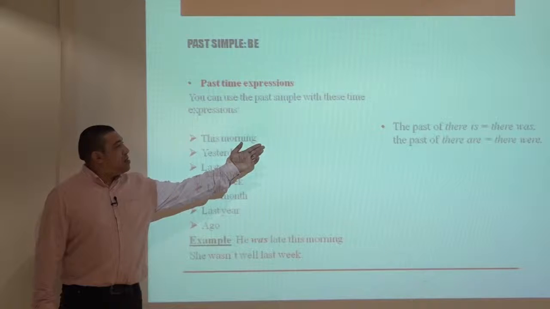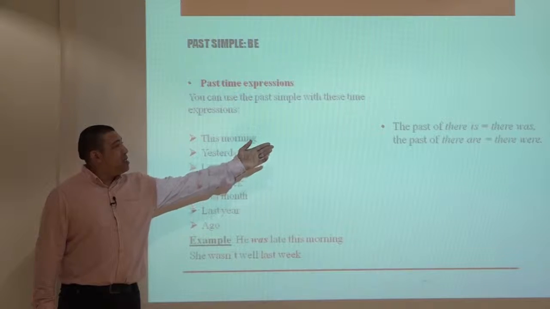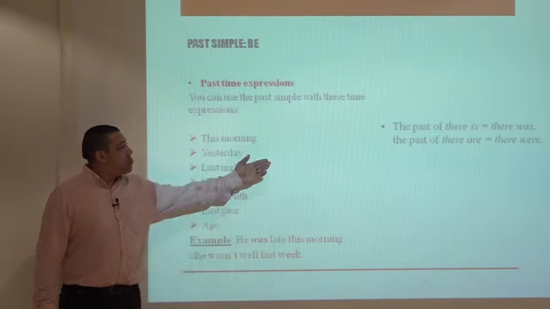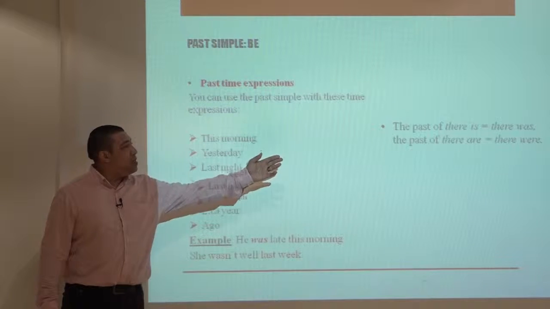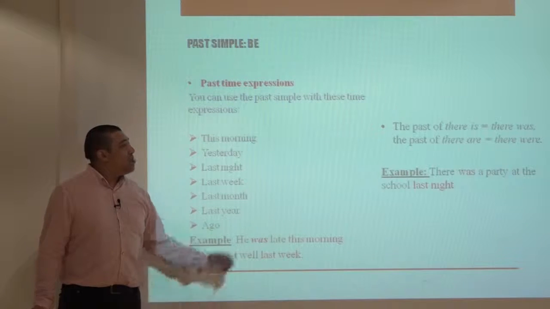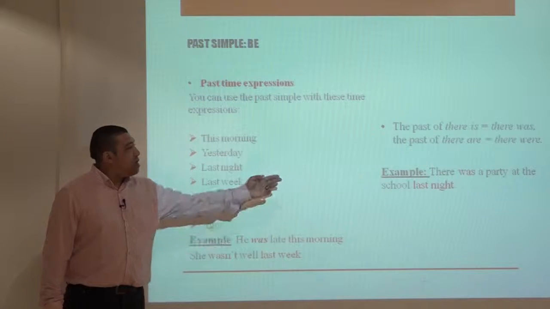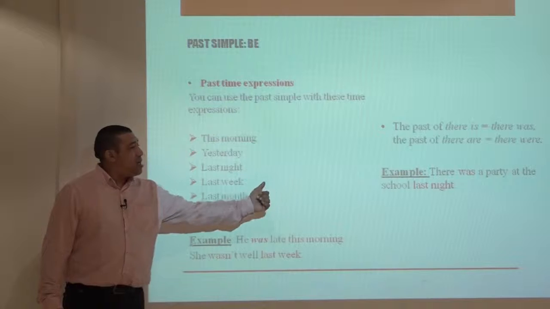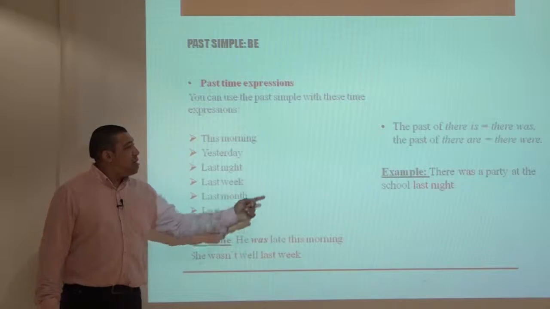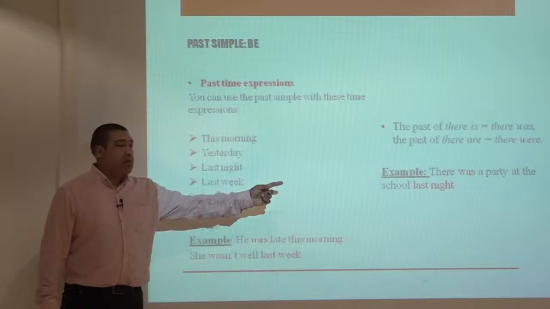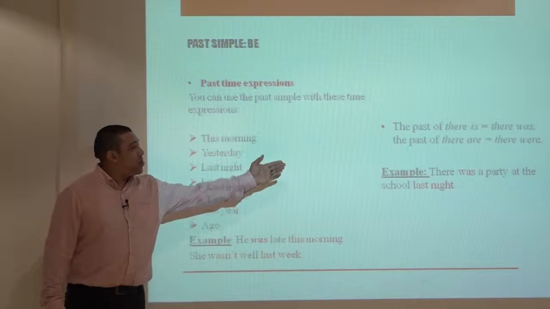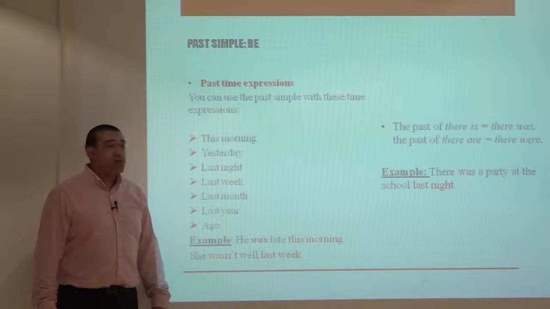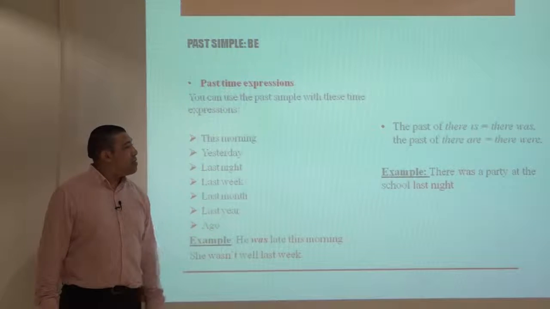The past form of there is is there was, and the past form of there are is there were. For example, there was a party at the school last night. So last indicates past tense, and a party, something singular, so we use was here. There was a party last night.